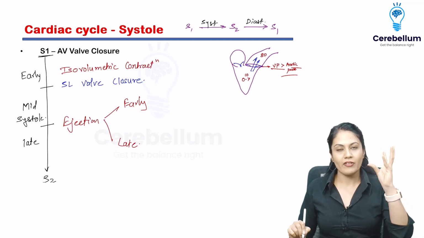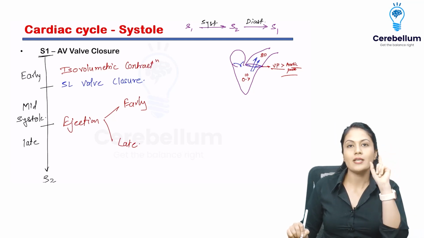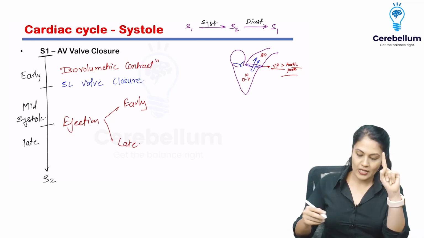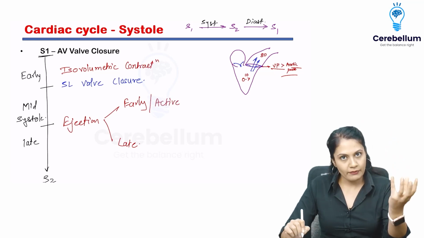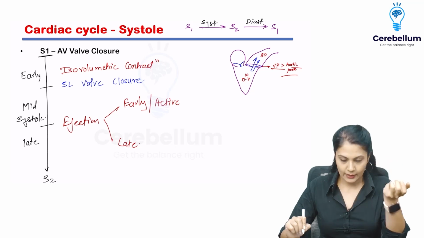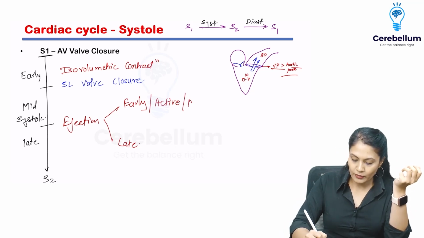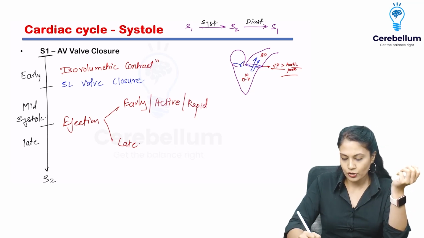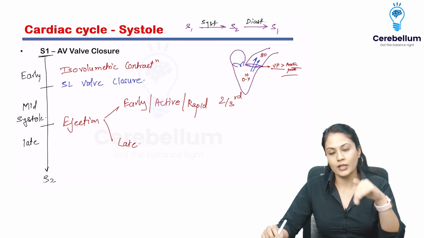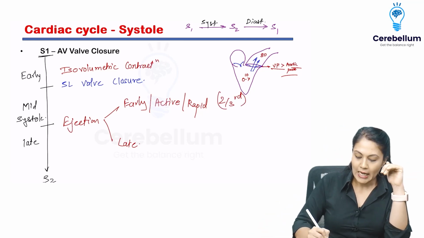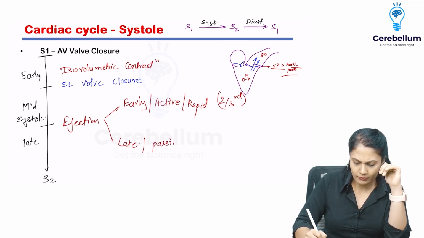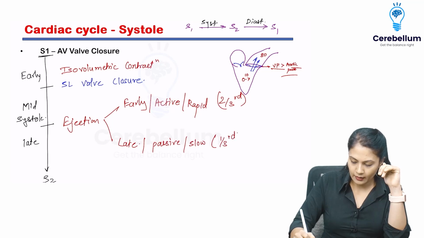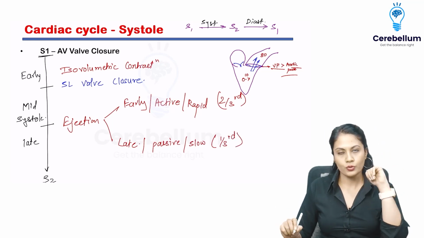During the early ejection, my ventricular contraction is continuing, and please remember, because of that, I'm going to call this phase the active phase, because of the ventricular contraction, I'm using the ATPs. And this is going to be very, very rapid because of the contraction. Two-thirds of the blood volume will be ejected outside of the ventricle. Now let's talk about the late phase. The late phase is going to be passive. How come? It is going to be passive and it is known as slow. Only one-third of the stroke volume is going to be given out.